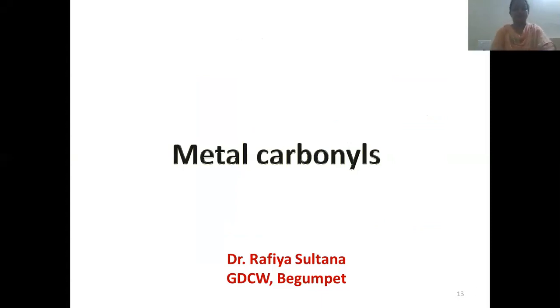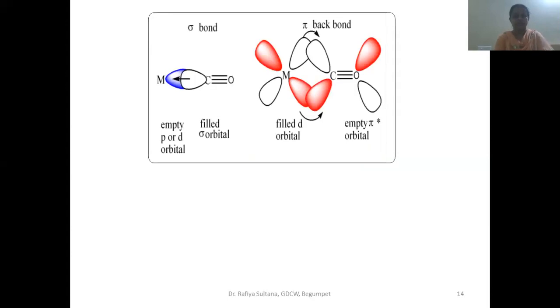In the previous class, we started this chapter, metal carbonyls, and we discussed the definition and also the type of bonding between metal and carbonyls. We also saw the molecular orbitals of carbon monoxide, which molecular orbitals are involved in bonding with metal. And we saw there are two types of bonds possible between metal and carbon of carbonyls, that is a sigma dative bond and a pi bond. Okay, let us see again briefly.